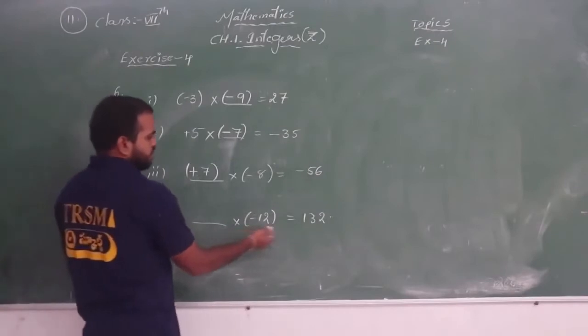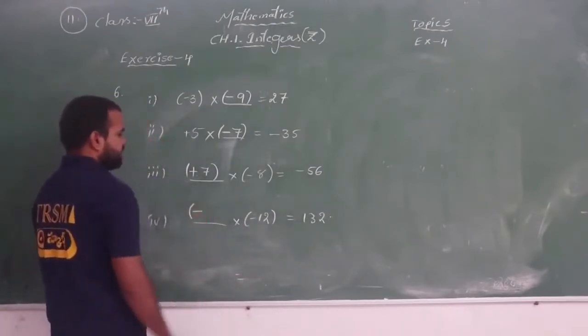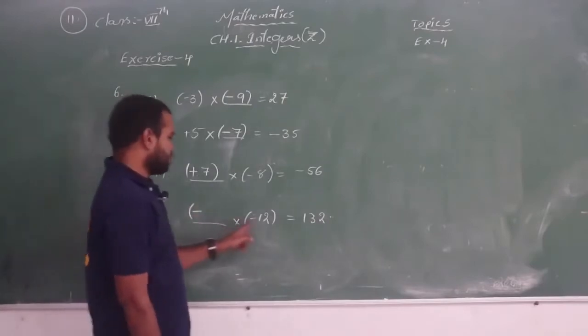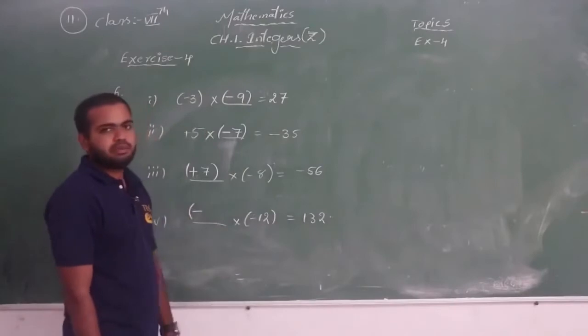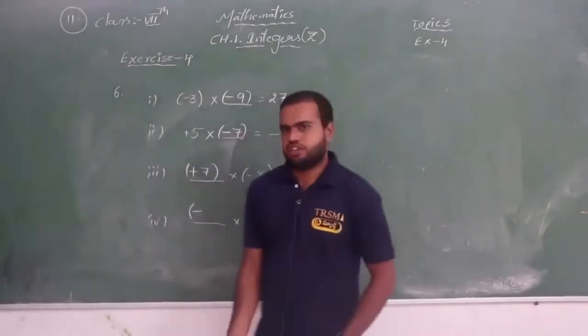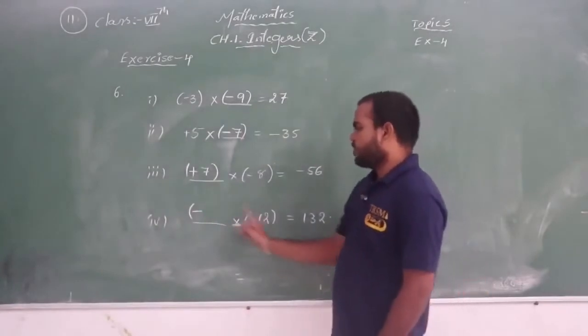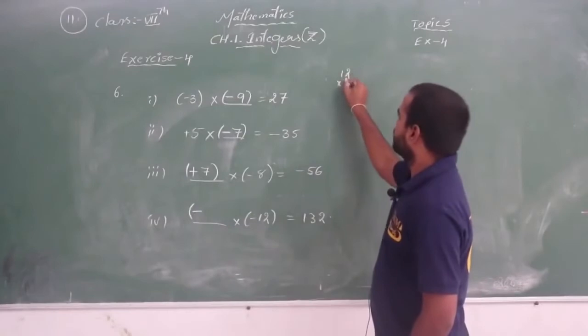Now see the next one. Minus 12, but the answer is plus, so the integer is definitely minus. Minus into minus becomes plus. Now 12 into what do we have to multiply to get 132? 12 tens are 120, which is not enough, so 12 elevens, like that, one by one you have to check. So 12 elevens, how much will you get?